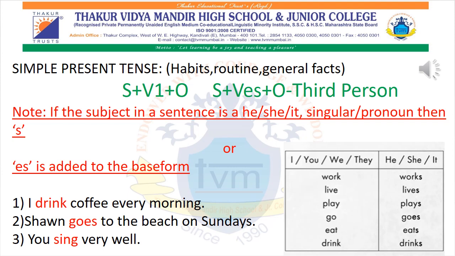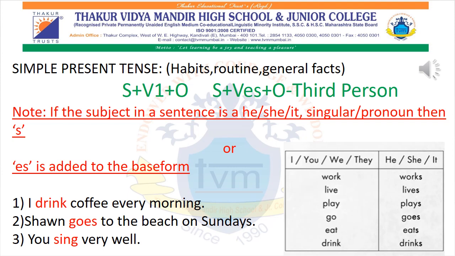or es is added to the base form. Now what is the base form over here? Base form over here is the verb. So whenever a particular sentence consists of a third person, he, she, it, as I've mentioned, then we have to add es or s.